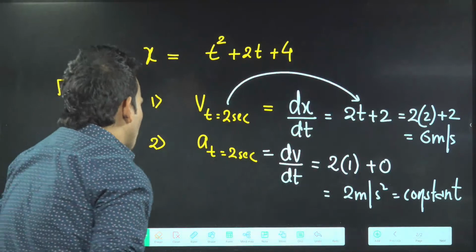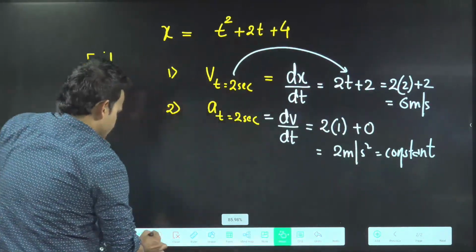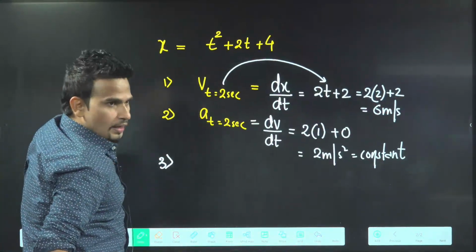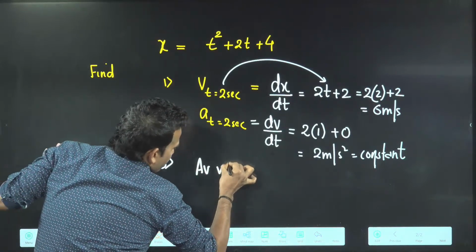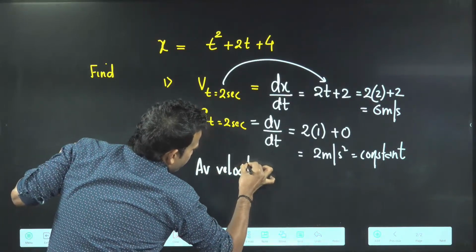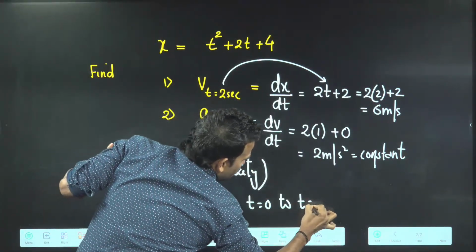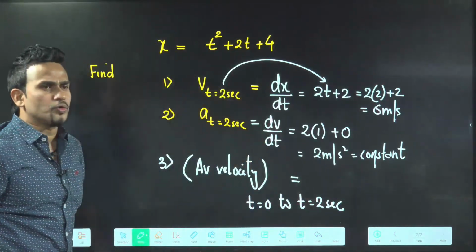Here one more question is given in NCERT. You can try that question also. Third one: you have to tell me the average velocity from t equal to 0 to t equal to 2 seconds. Find the average velocity from t equal to 0 to t equal to 2 seconds.